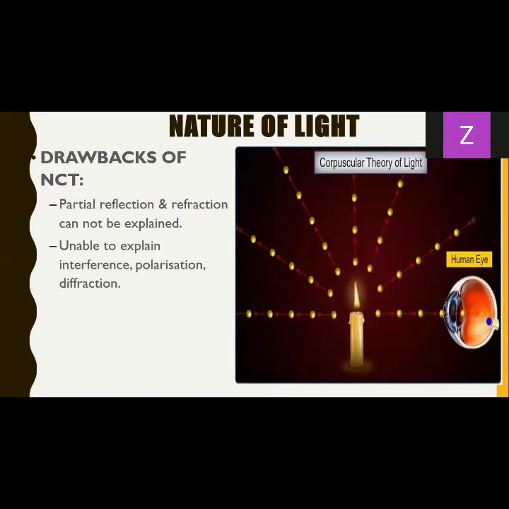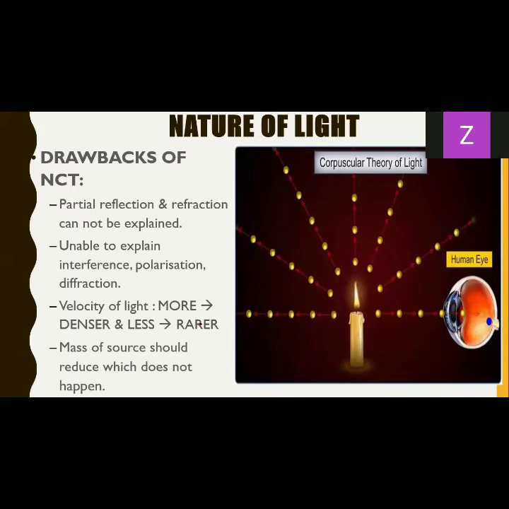Thirdly, by a mathematical analysis, this theory suggests that the velocity of light is more in a denser medium and less in a rarer medium. Now we know that it is the other way around, that the velocity of light is less in a denser medium and more in a rarer medium. So obviously this was wrong. That was another drawback of Newton's corpuscular theory.